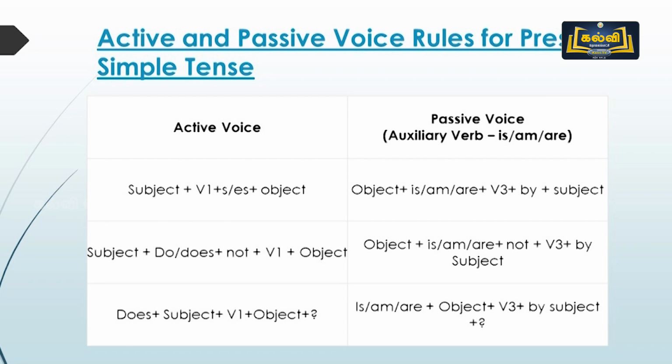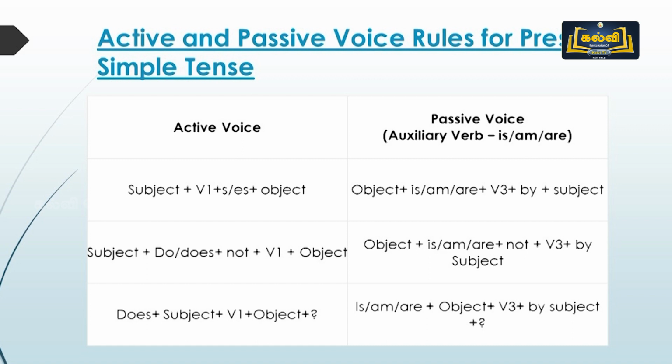How is active voice changed into passive voice? What all rules should we follow? You tell me. Yeah, the tense should never change. Then V3, very good. V3 should be used while changing into passive voice. Then by. What is the main aspect of passive voice?